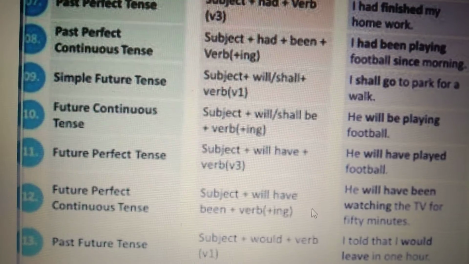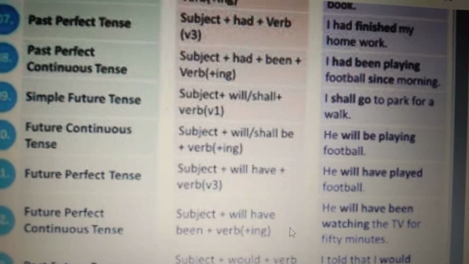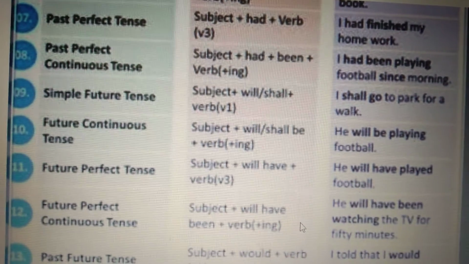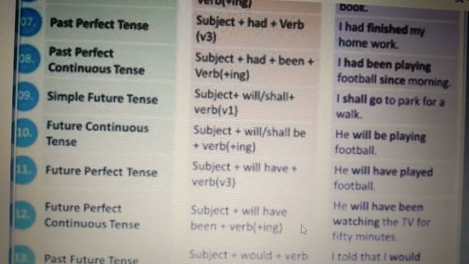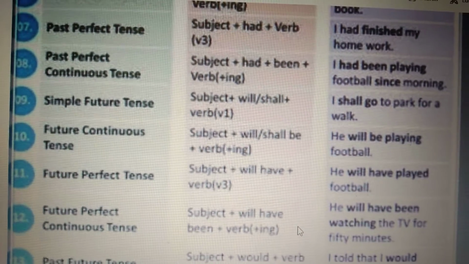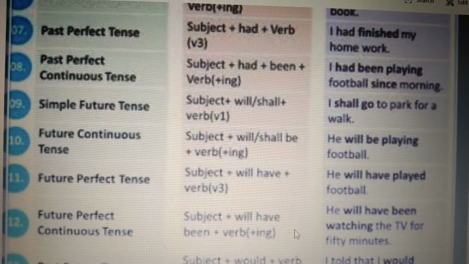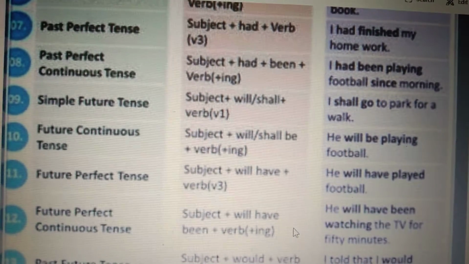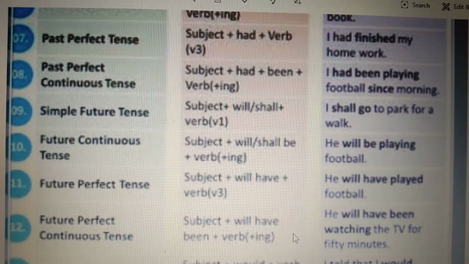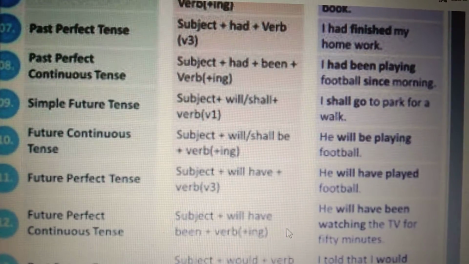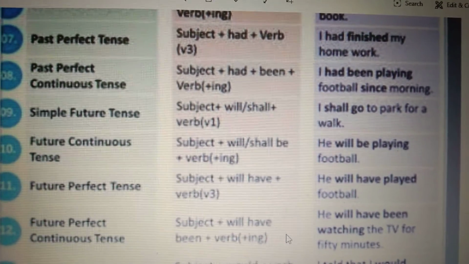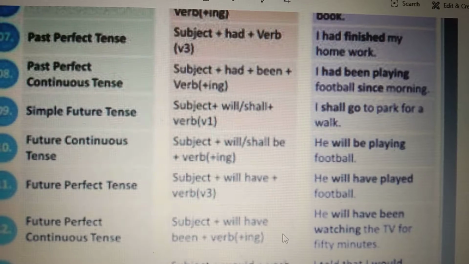For a point of time, when some specific time is given, we use since, and when a specific period is given, we use for. For instance, for seconds, minutes, hours, days, months, we use for, and for since morning, evening, year, day, night, we use since.